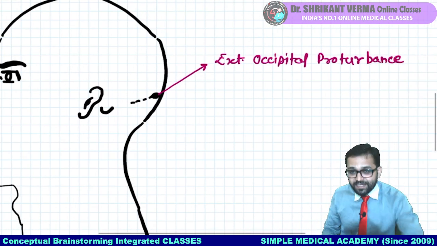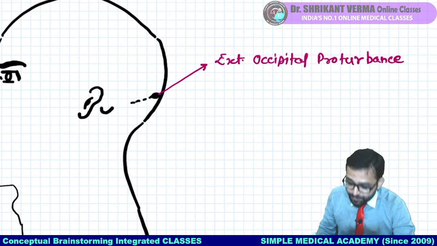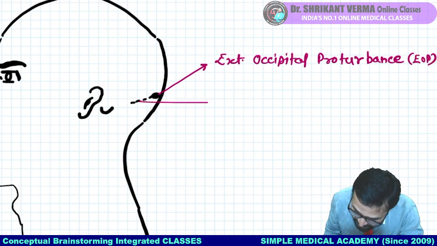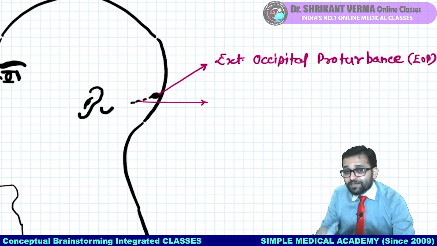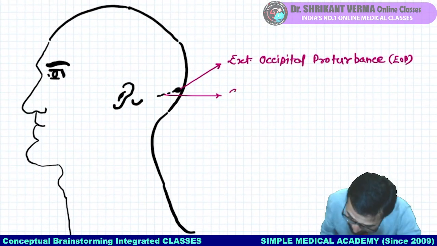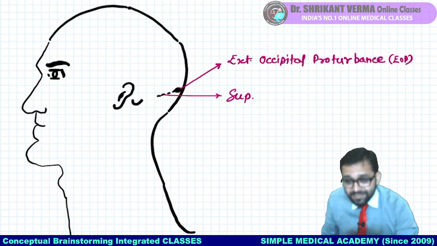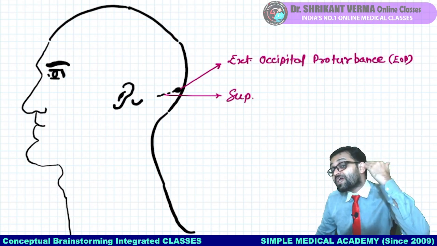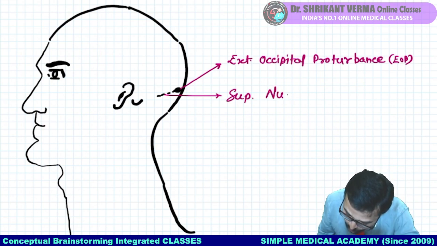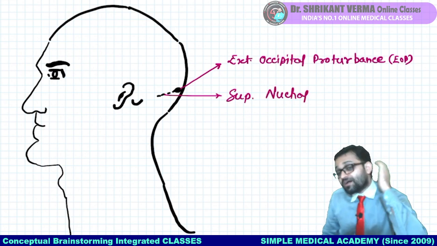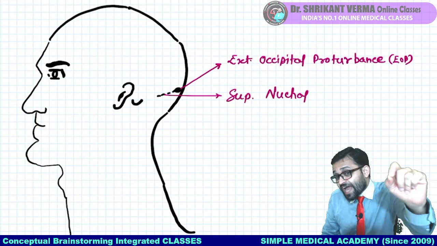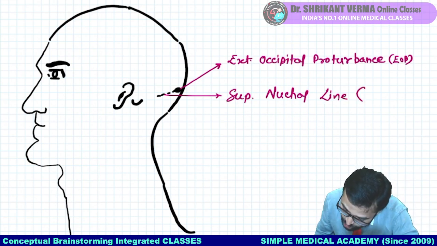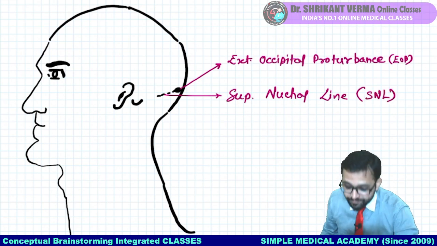Very good, excellent. Yes, you have to give the answer. External occipital protuberance. Now we will show with the EOP. Can you tell me the answer? What is the name of this linear presentation, beta? Yes, this is our superior nuchal line. Excellent beta. Superior means above, nuchal means neck. There is a line at the upper part of the neck, that's a superior nuchal line. Now in short we will use the term SNL.